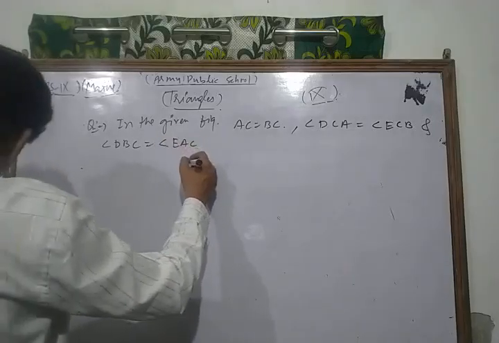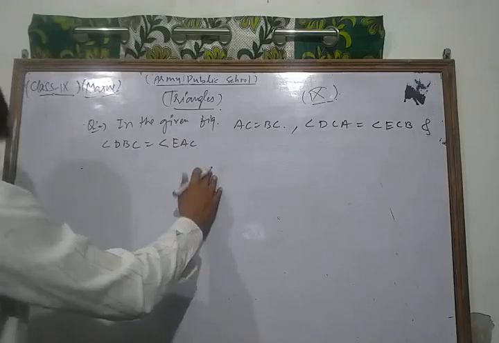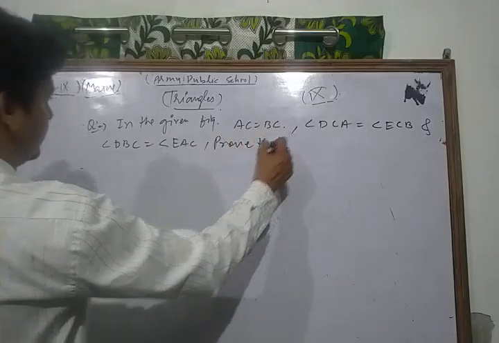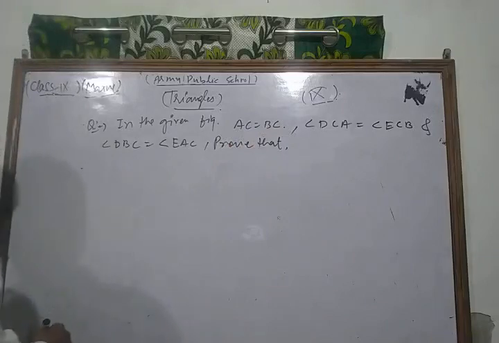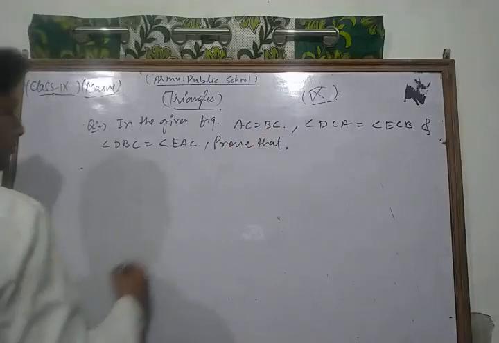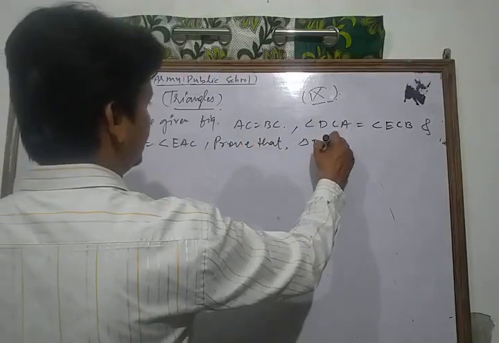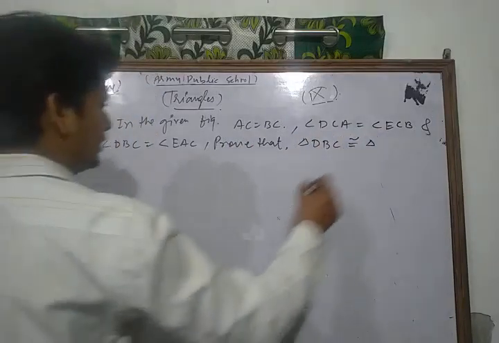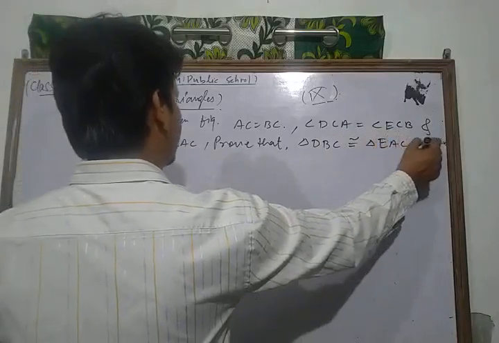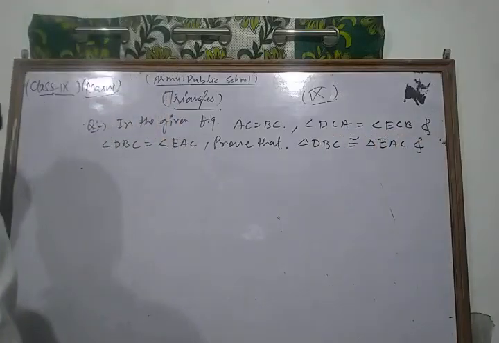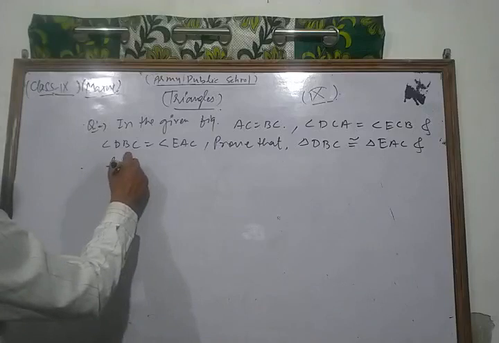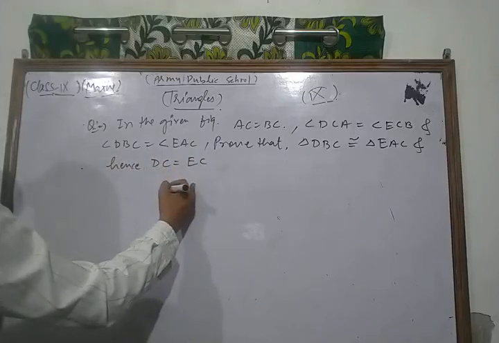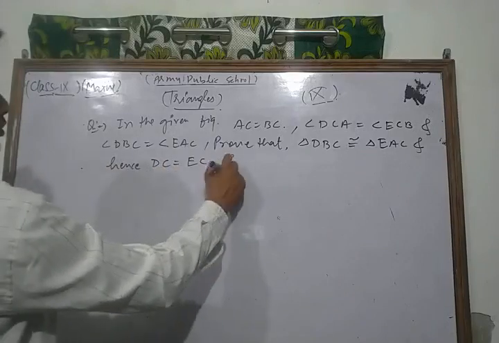Prove that triangle DBC is congruent to triangle EAC, and hence DC is equal to EC and BD is equal to